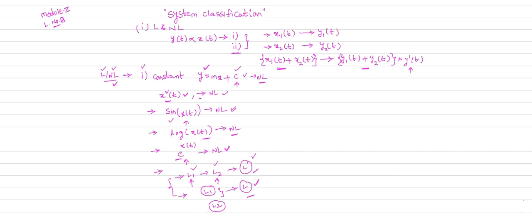That is over. So coming to the second category of the classification, which is time variant and time invariant systems. TI stands for time invariant, TV stands for time variant.